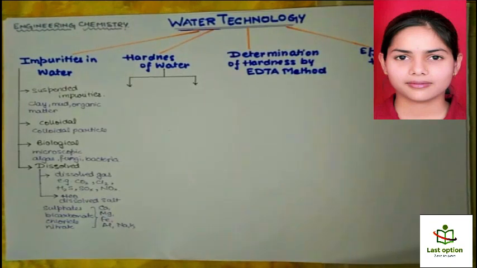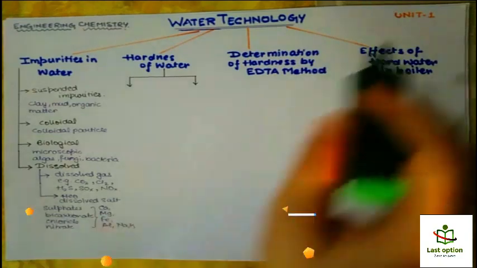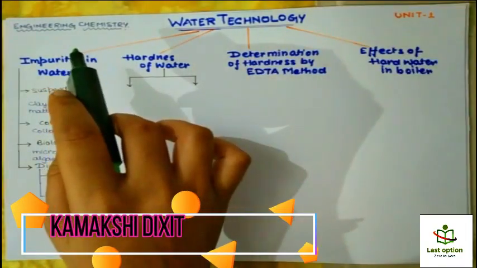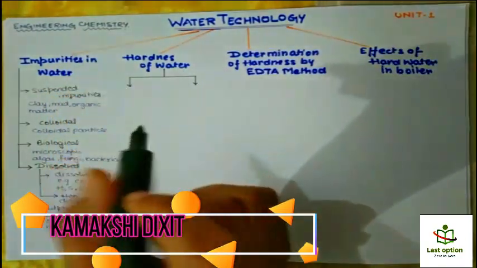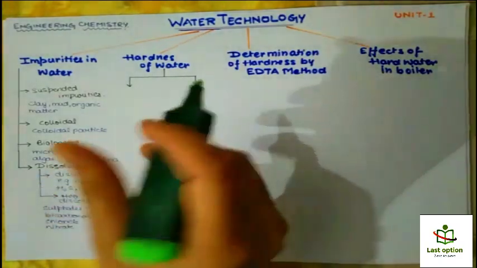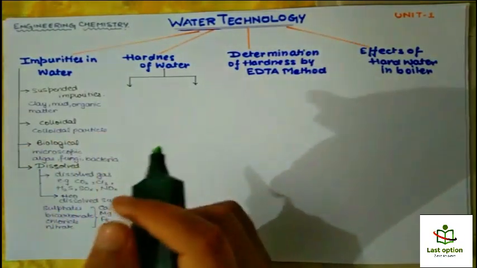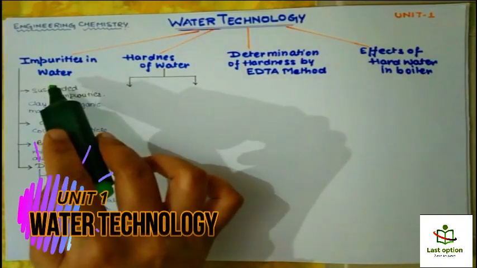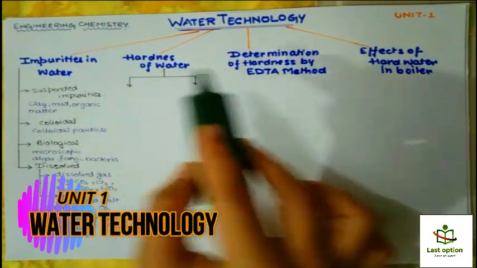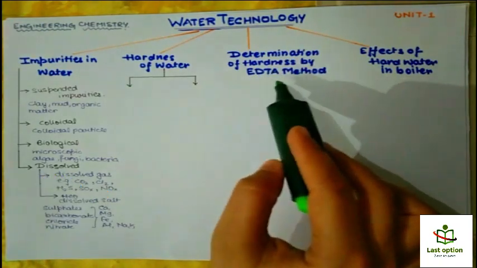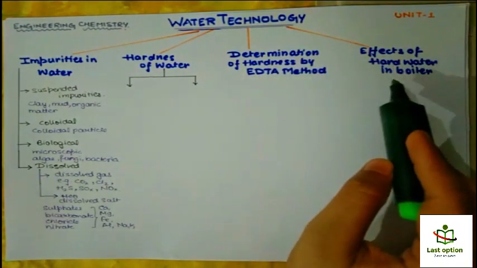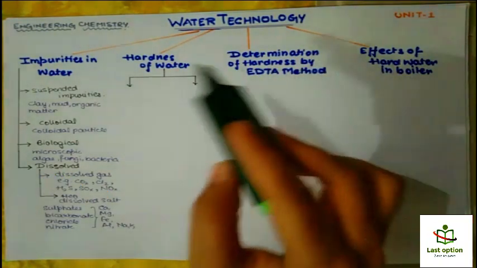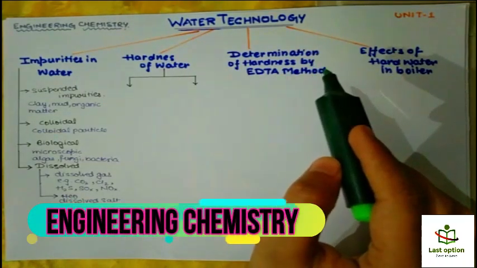Friends, this is a video on water technology, which is Unit 1 of Engineering Chemistry, and we are giving you a revision of this unit in this video. So let's start. We are going to cover impurities in water, hardness of water, determination of hardness by EDTA method, effects of hard water in boiler. We will cover the remaining topics also in this video only.